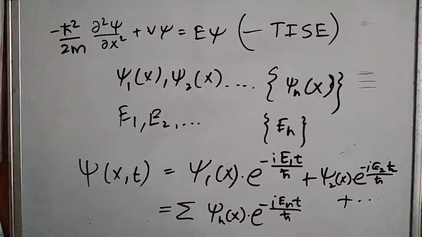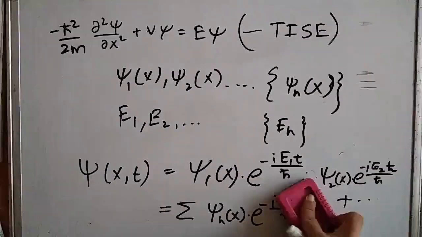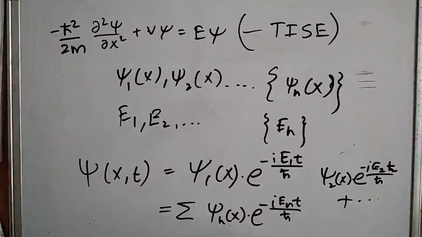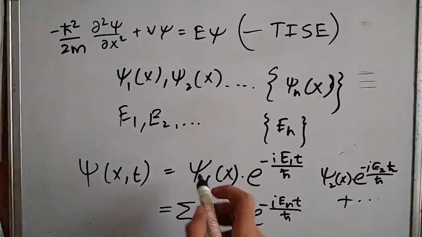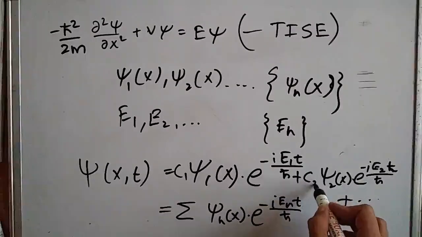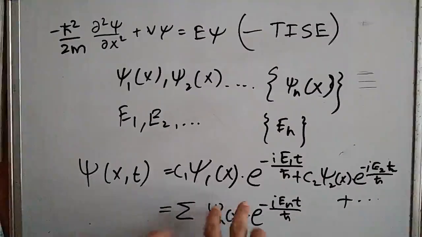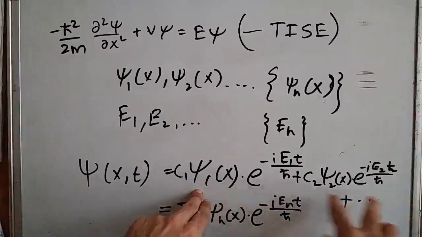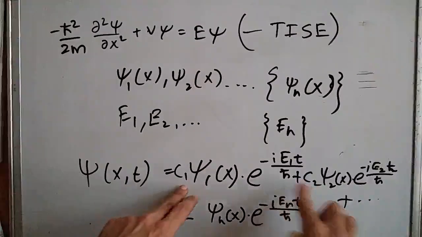But we need to be careful while taking this linear combination, because sometimes the wave function might take a constant multiplier with it. So we will multiply every separable solution by some constant C1 and C2, like that.